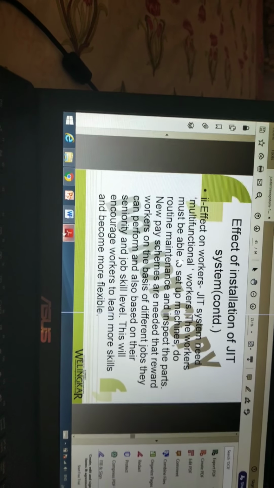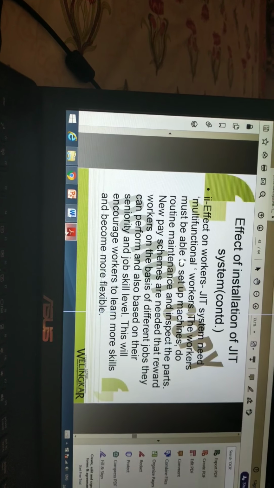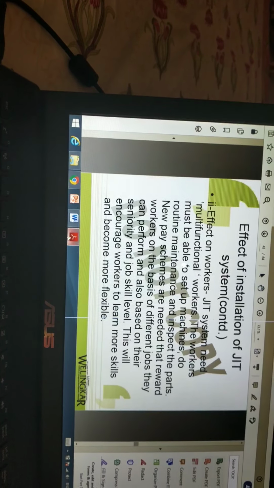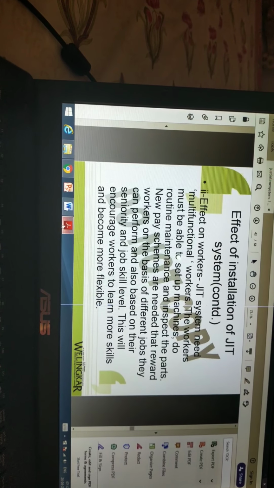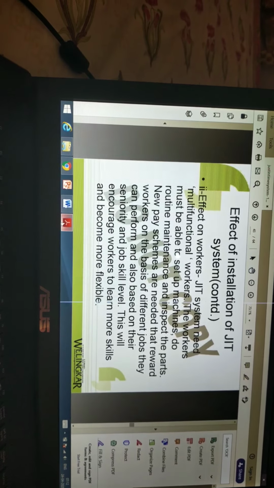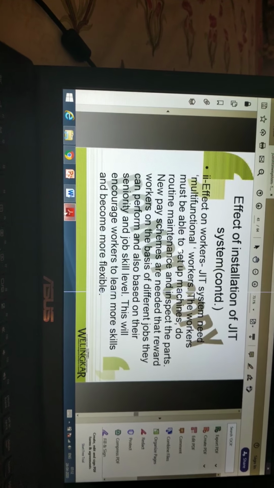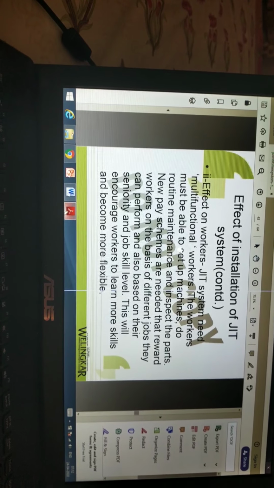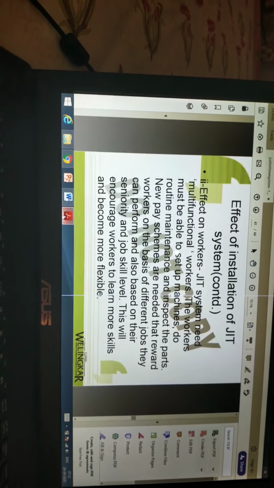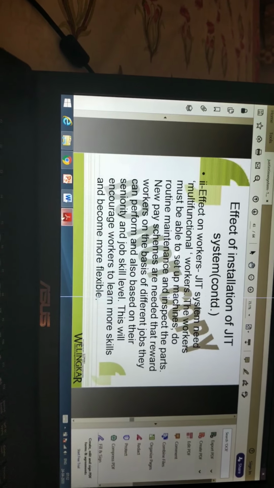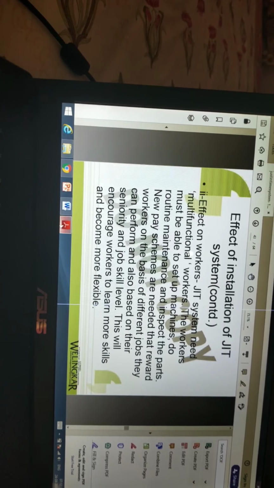That means the organization can give workers promotions and increments on the basis of the different jobs they can perform. And as soon as the organization gives the promotions and increments, this encourages the worker to learn more skills and become more flexible and multi-skilled.